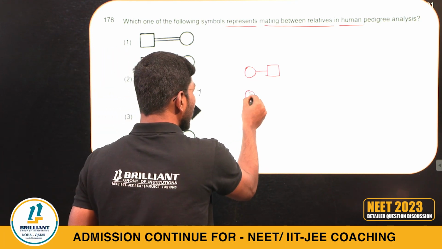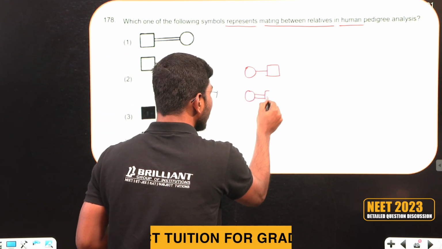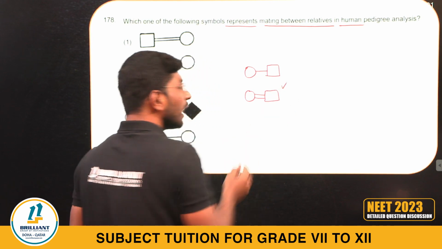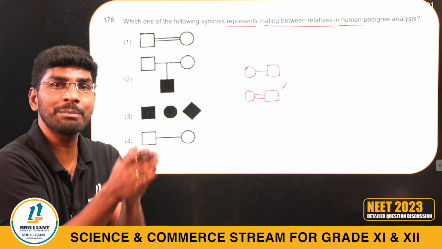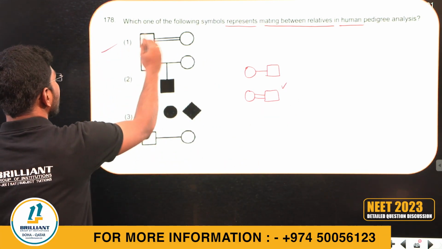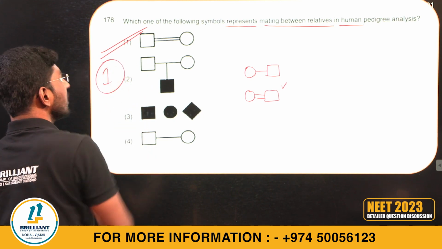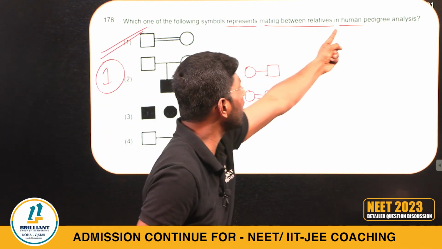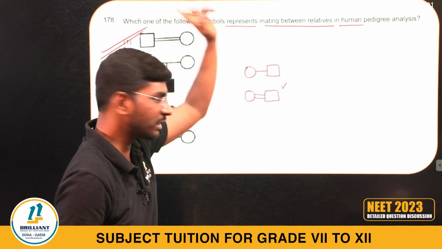So this is the female, double line, and this is a male. We can write that close relative mating is represented with this symbol. So what's the right answer? Option 1 is the right answer. It represents the mating of relatives in human beings. Answer 1 is the correct answer.